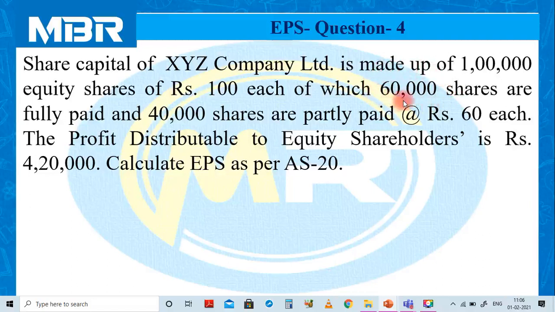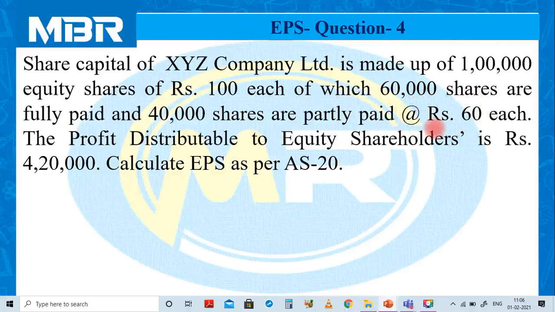Face value is 100 and paid up capital on these 60,000 shares is also 100. The remaining 40,000 shares are partly paid up, because the face value of the share is rupees 100 and the paid up amount on these 40,000 shares is rupees 60 per share.